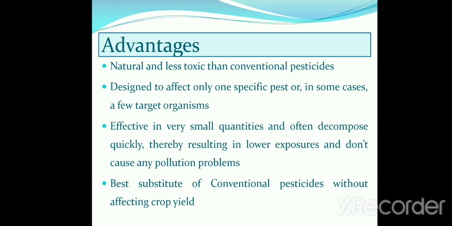Now, advantages of biopesticides. Biopesticides are less toxic than conventional pesticides. They are designed to affect only one specific pest. Sometimes a few target organisms can be affected. They are effective in very small quantities and are the best substitute for conventional pesticides without affecting crop yield.